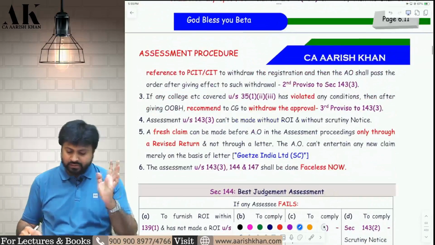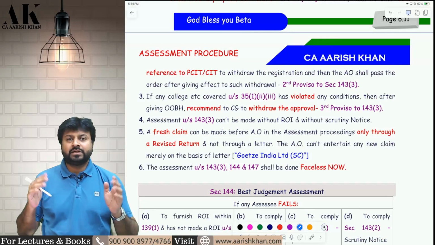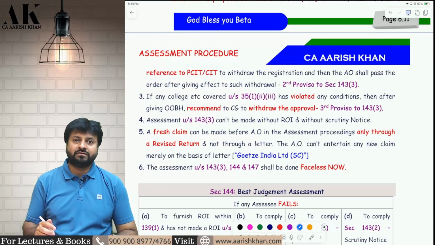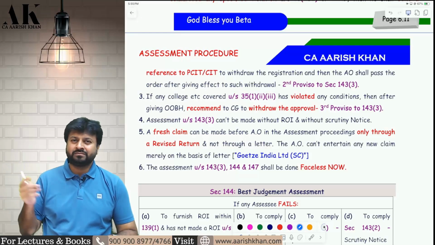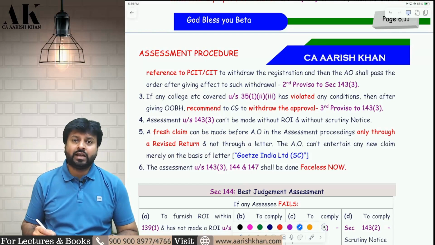Now, some basic questions that I will need to answer for all of you. First of all, assessment is going on and an assessee comes in during the assessment and tells the assessing officer that he failed to claim some deduction. I'm writing you a letter. I'm requesting you through a plain letter. Please allow me the deduction.